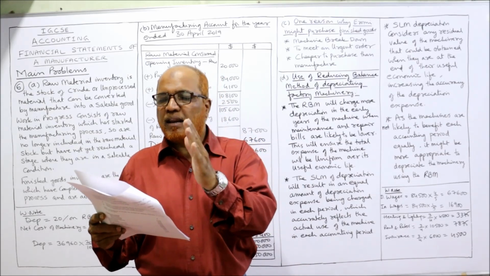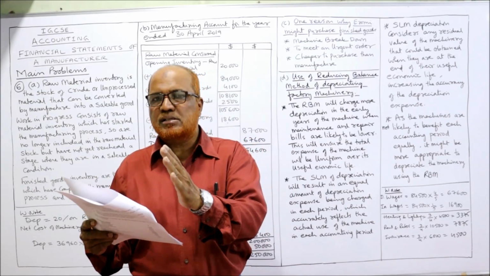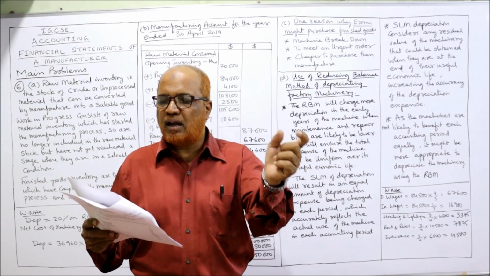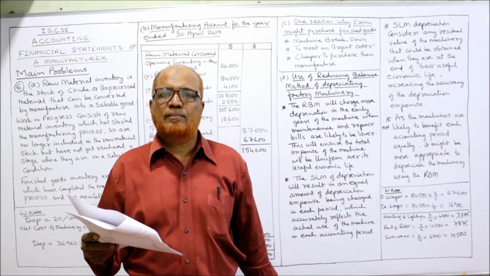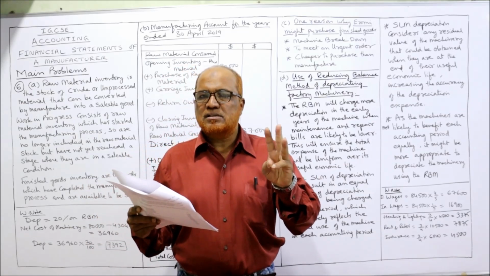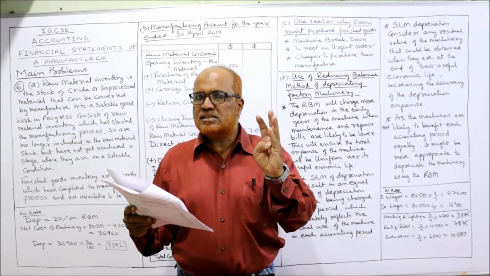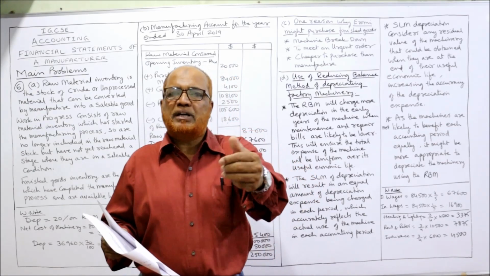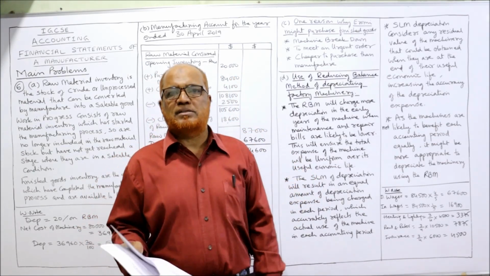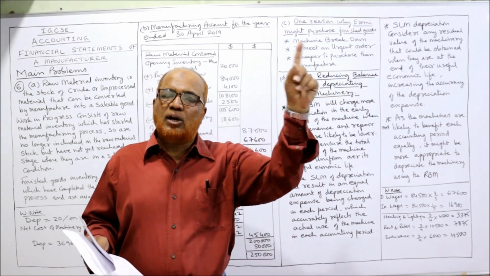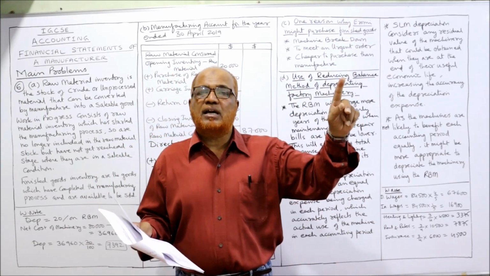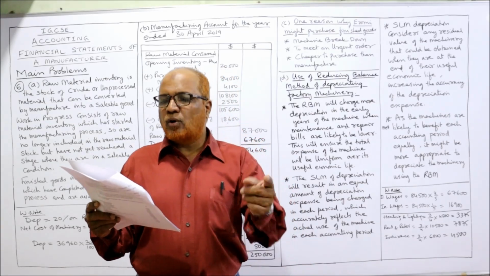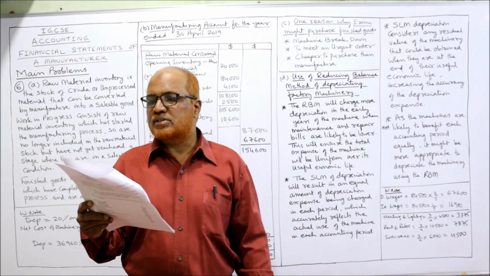Heating and lighting, rent and rates and insurance are to be apportioned 3/4 to the factory and 1/4 to the office. That means these 3 items have to be segregated. 3/4 should be taken under indirect factory expenses and 1/4 should be taken to office expenses, which will be taken in the income statement, not in manufacturing. So 3/4 factory and 1/4 income statement.